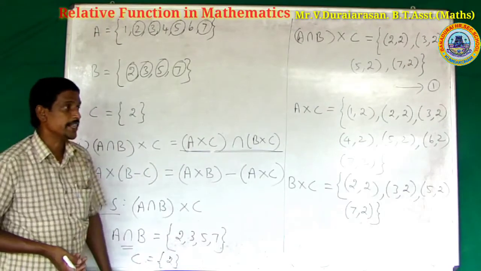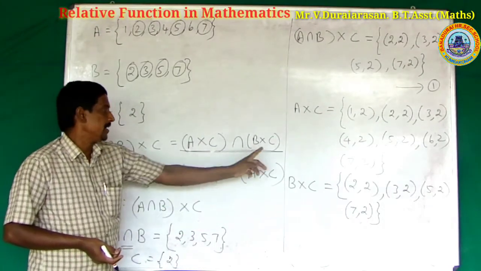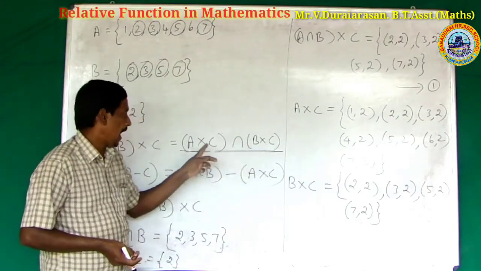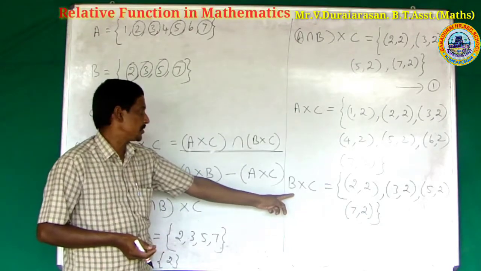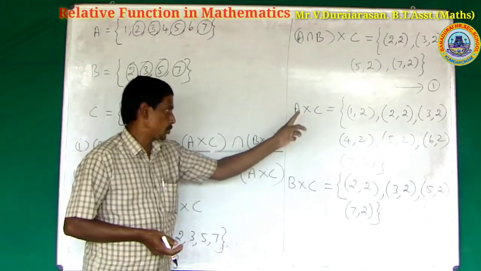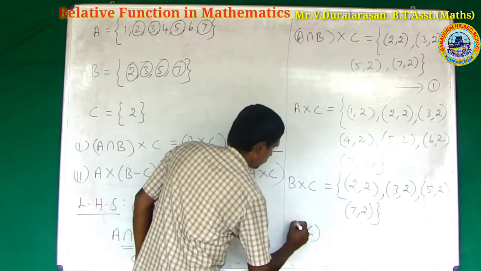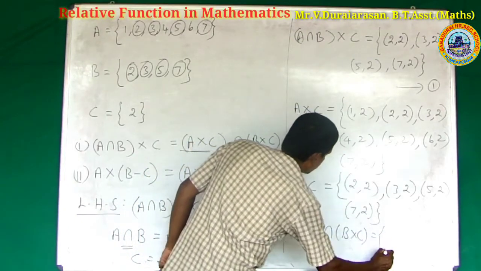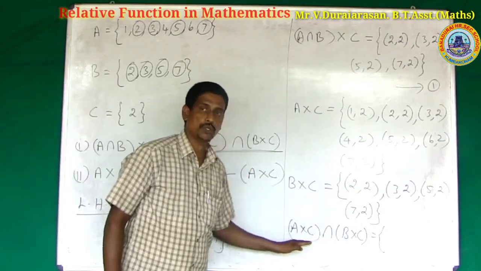Next, find the right hand side. What is the right hand side? A cross B intersection B cross C. Already we have A cross C and B cross C; to find the intersection of these two, A cross C intersection B cross C. Intersection means the common elements of these two sets.